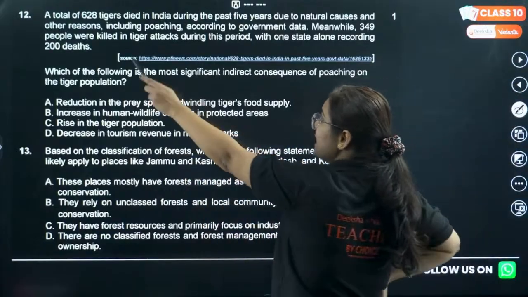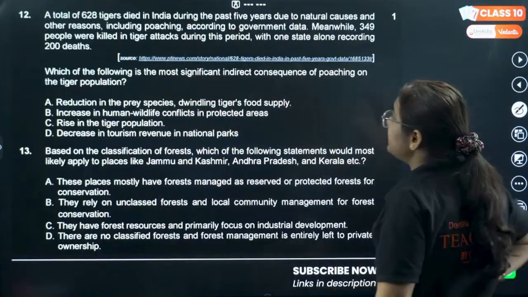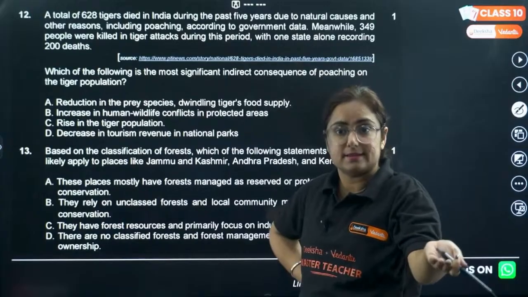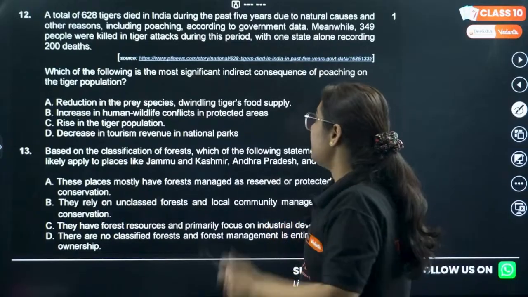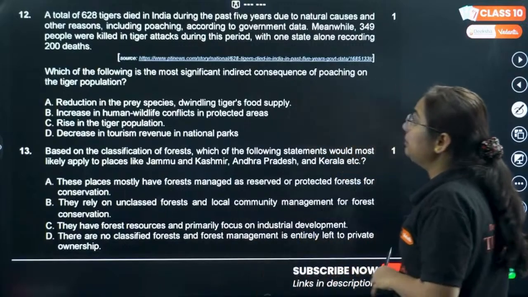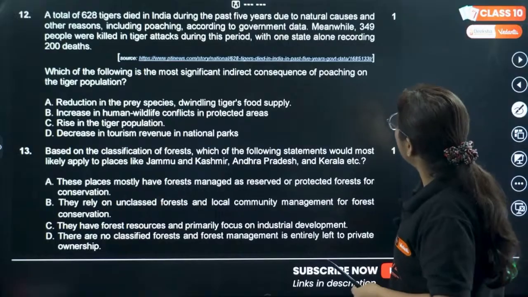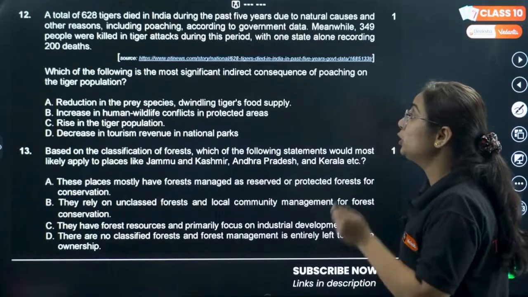12th, a total of 628 tigers died in India during the past 5 years due to natural causes and other reasons, including poaching, according to government data. Meanwhile, 349 people were killed in tiger attacks during this period, with one state alone recording 200 deaths.